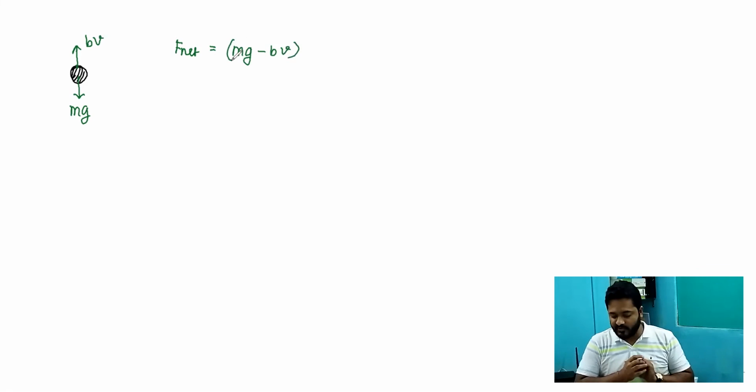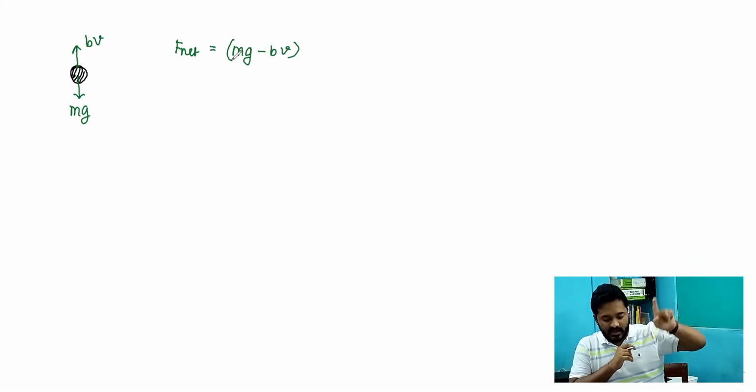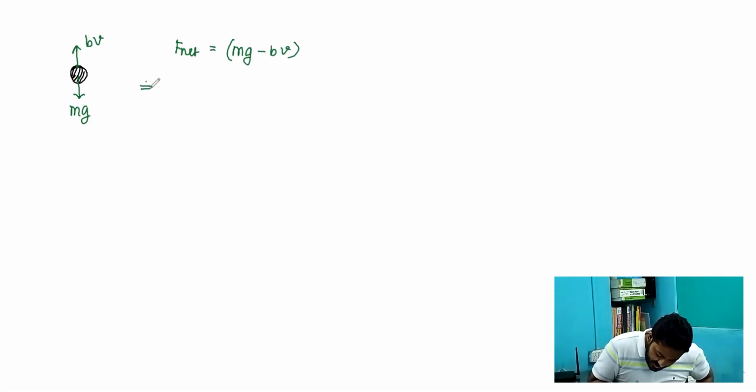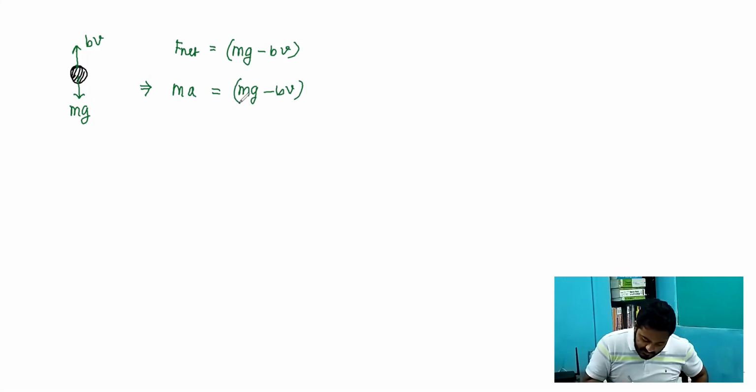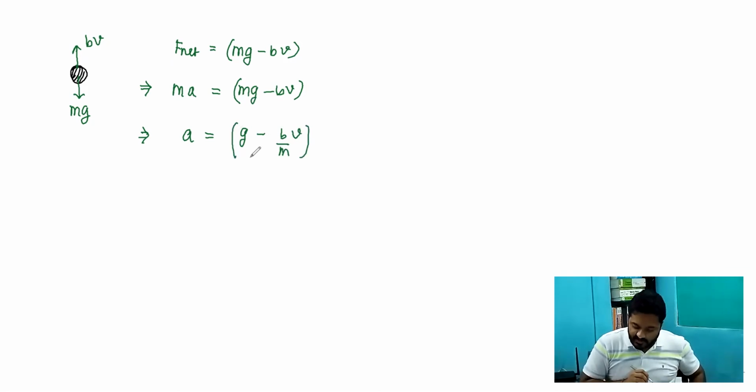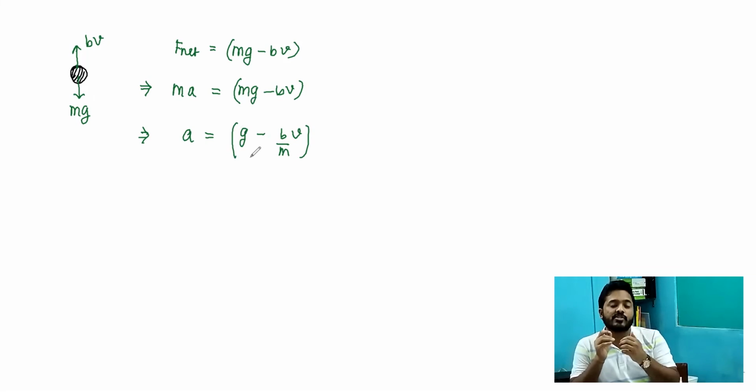So I can write over here, the net force which the particle is going to experience is equal to mg minus bv. So we have taken downward as positive, so positive mg in the downward direction and minus bv in the upward direction. Then over here I equate it with ma, which is equal to mg minus bv. Now if I wish to solve this expression, acceleration is not constant, so we get g minus b by m into v. So we say that acceleration is not constant, and if acceleration is not constant, then what we do, we go with the definition.